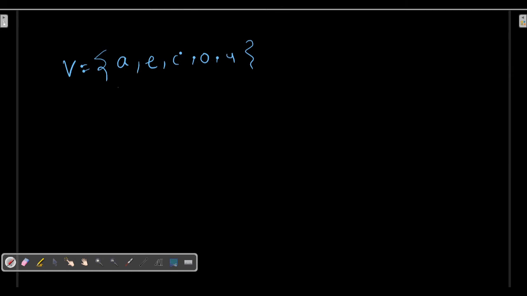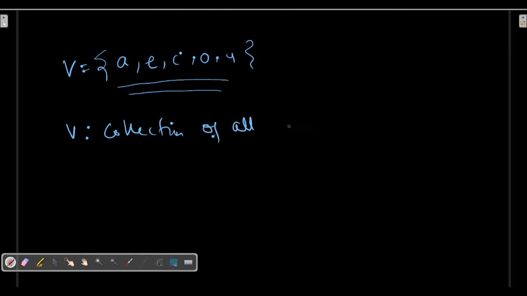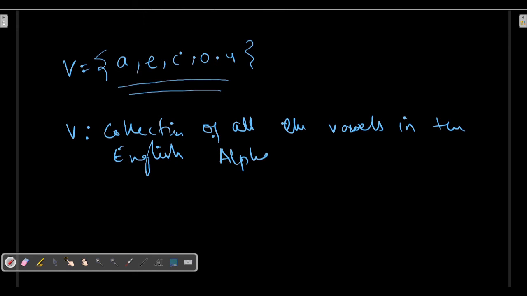What property do you notice in this collection? These are nothing but the vowels of the English alphabet. So when I write this in set builder form, I will say the collection of all the vowels in the English alphabet.